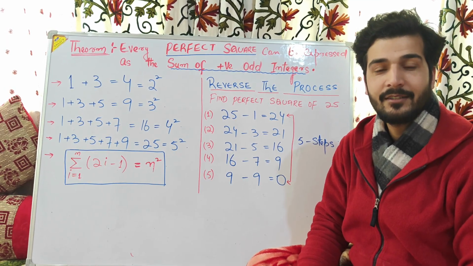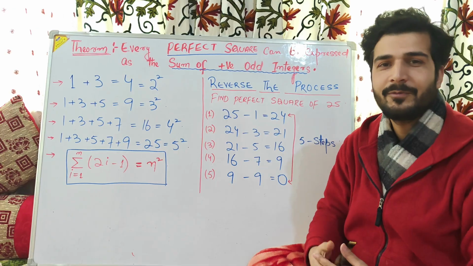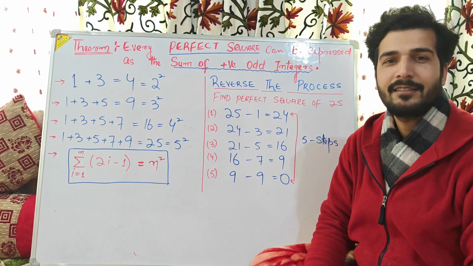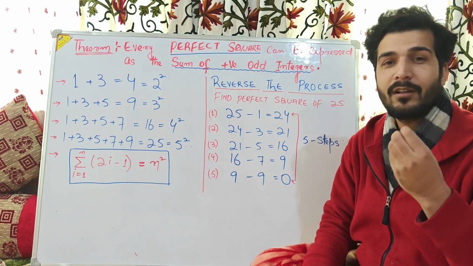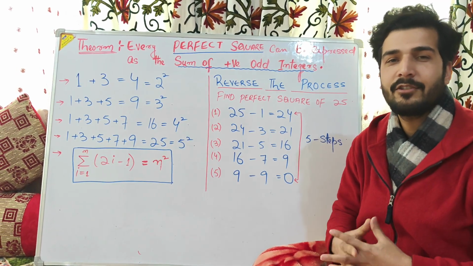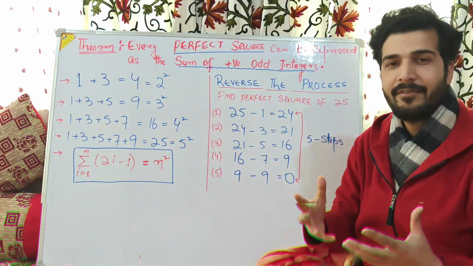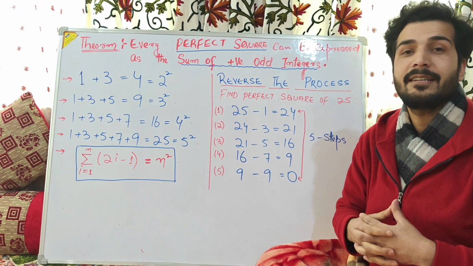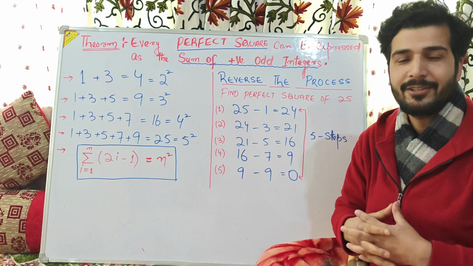Today, the topic that I am to discuss with you is one of the most important topics. It is about one of the most important theorems in mathematics. What does this theorem say? This theorem simply says that every perfect square number can be represented as the sum of odd integers.